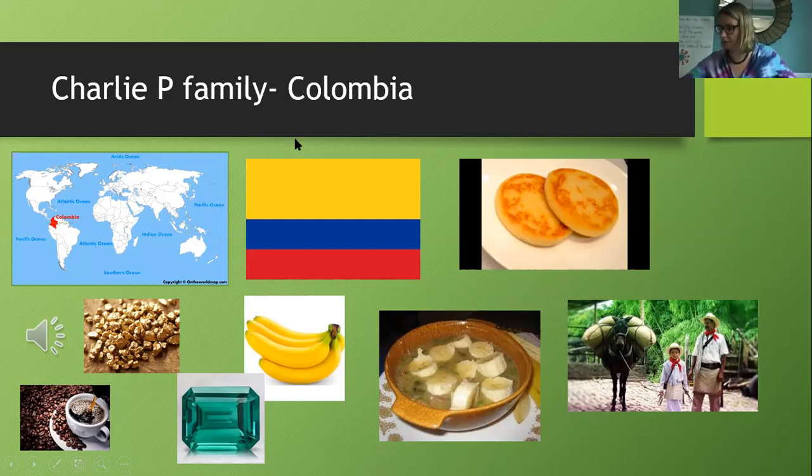Let me just get my notes. I'm probably going to pronounce this wrong, kindergarten. Arepas. This is traditional food. I'm sorry that I just butchered that. So we'll have to ask Charlie P's mom how we actually say that. Arepas. So they're like doughy cheese bread, right? Is that correct? Maybe we can try them when we come back together, kindergarten.